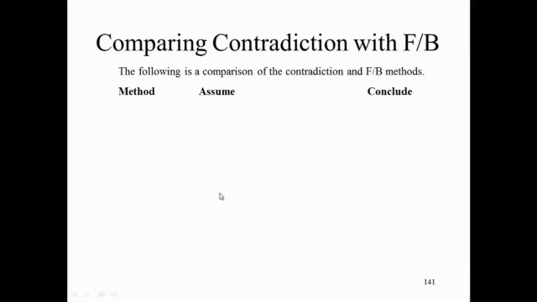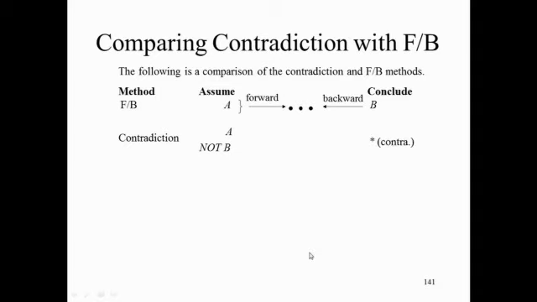Let's again take a moment to compare contradiction with forward-backward. As you recall, with the forward-backward method, you can assume A is true. Your job is to show that B is true. And how do you do that? You work forward from A and backward from B. With the contradiction method, what should you assume is true? A and not B. And what should you try to conclude? A contradiction. And how do you do that? You work forward from A and not B.